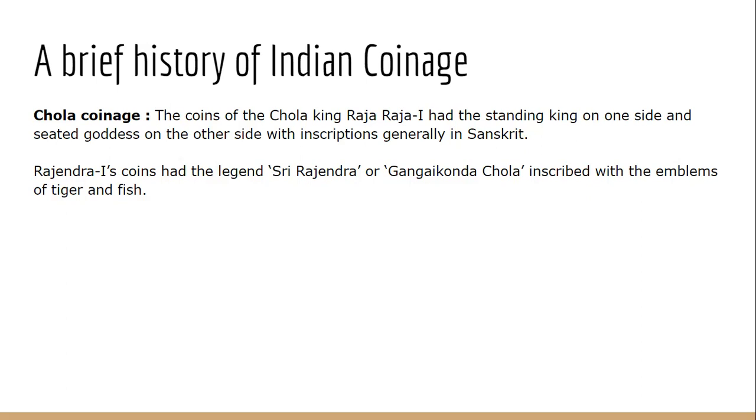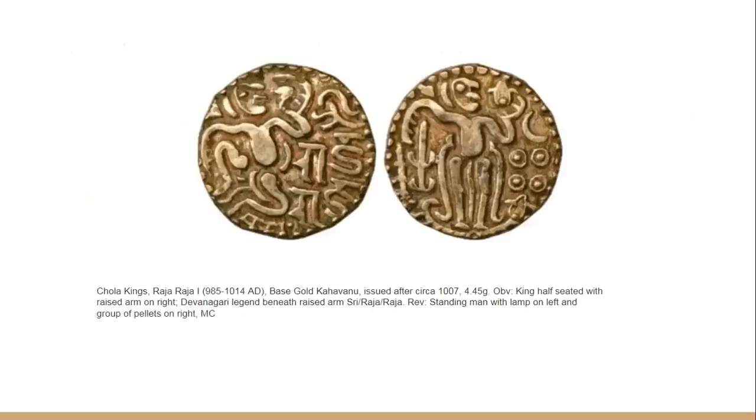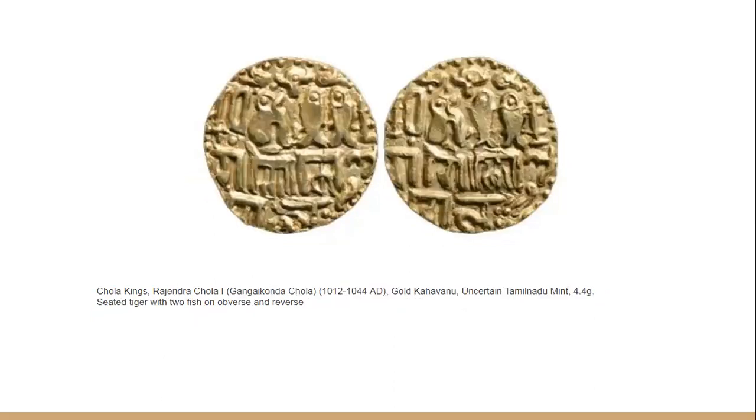And we have tiger and fish also as symbols on the Chola coinage. Okay, so this is a typical Chola coin of Rajaraja. On this coin, it is very difficult to interpret, so we will interpret it from whatever is written. The king is in a seated posture, a raised arm is there, and there is a Devanagari legend written over here, Shri Rajaraja Chola. Then this is the coin of Rajendra Chola. I could see over here some fish-like structures.